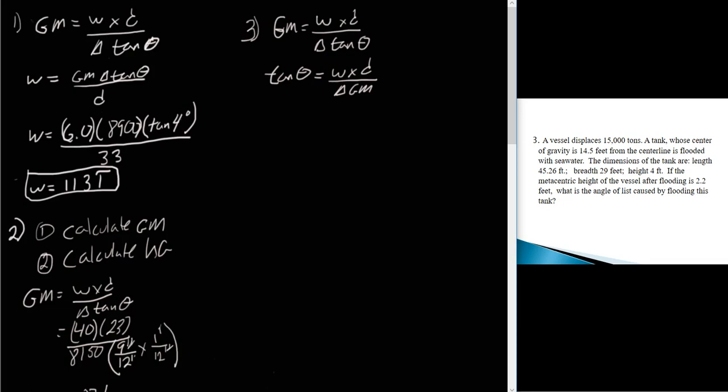So if we do the inverse tangent of both sides, we'll get rid of the tangent on this side. So that's theta equals tan to the minus 1 of weight times distance over displacement GM. So that's the formula we're going to have to use. It's this formula just rearranged to solve for theta. Okay? So now,